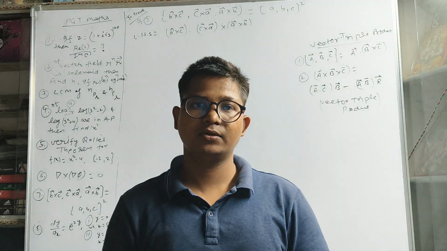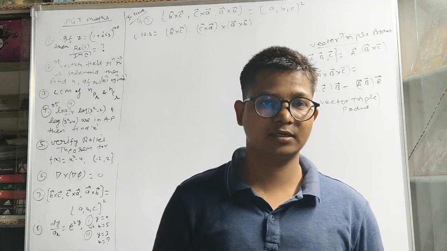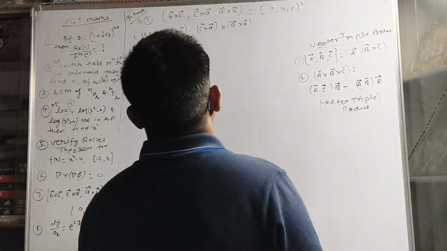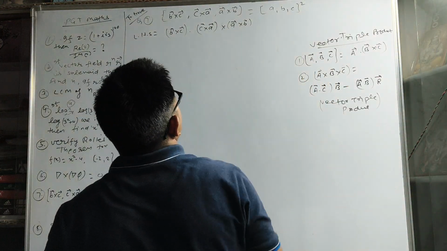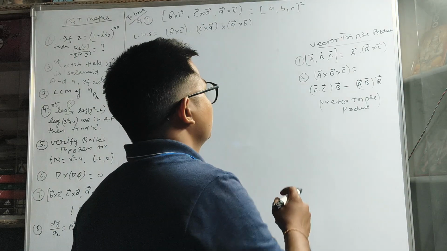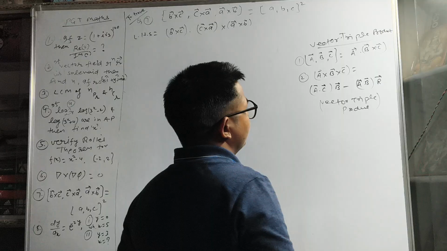Hello friend, in this video I will discuss the most important question of vector analysis, which is based on vector triple product. The question is we have to prove [B×C, C×A, A×B] equal to [A B C] whole square in cyclicity. So we have two properties of vector triple product.